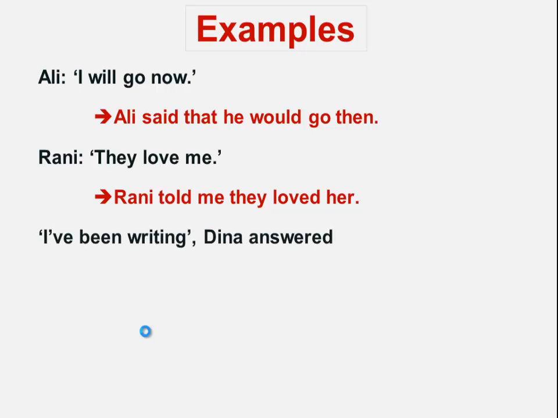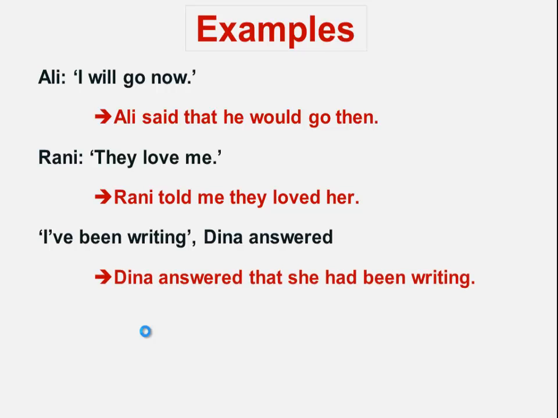"I've been writing." Dina answered. Dina answered that she had been writing. In the direct speech here, I have the present perfect progressive. When I reported the sentence, I used the past perfect progressive.